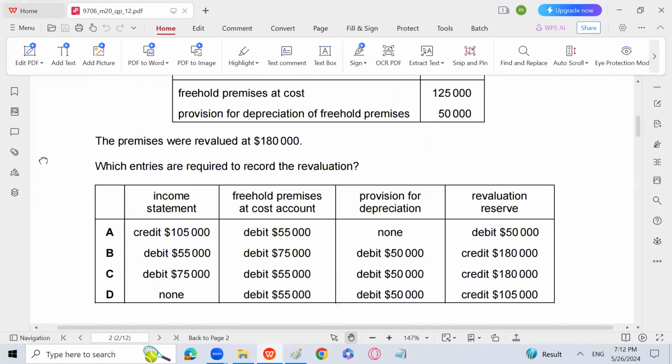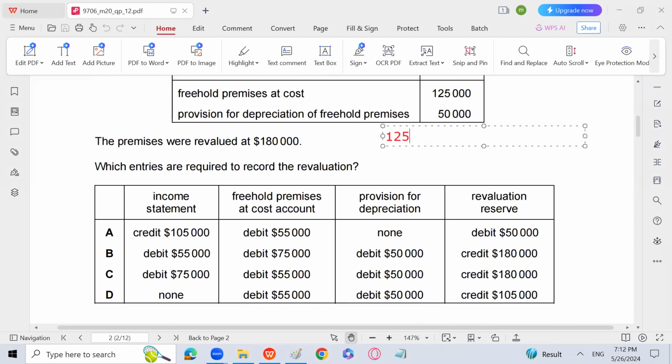The following information is available. Freehold premises at cost 1,25,000. Provision for depreciation of freehold premises 50,000. The premises were revalued at 1,80,000. First of all, you must remember how the revaluation should be dealt with in the accounts. 1,25,000 minus total depreciation to date, that is 50,000, so the book value of the non-current asset is 75,000.